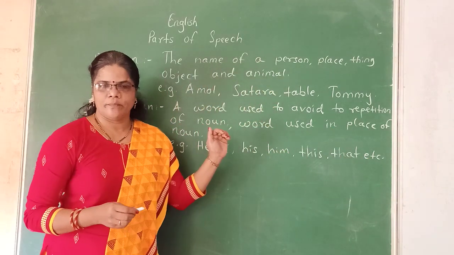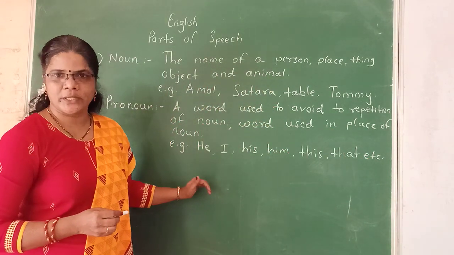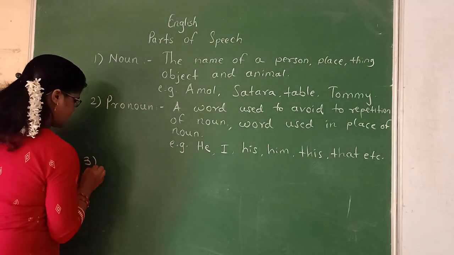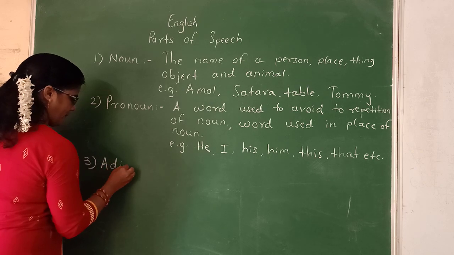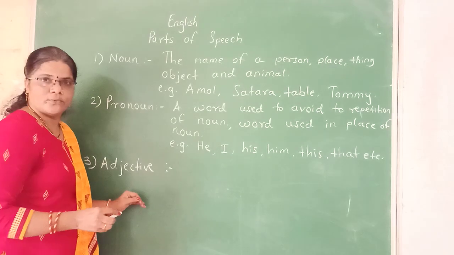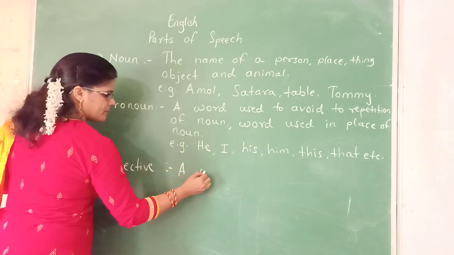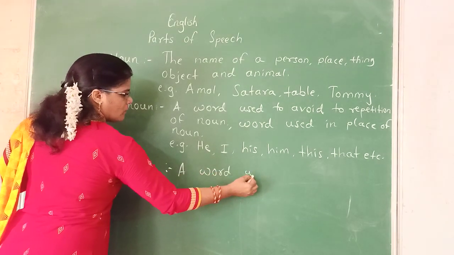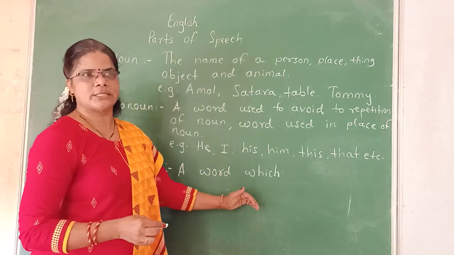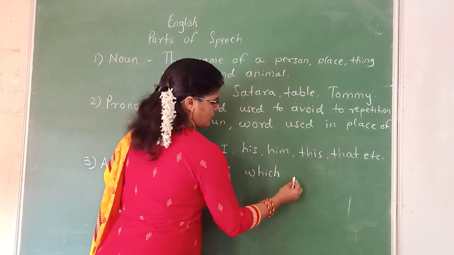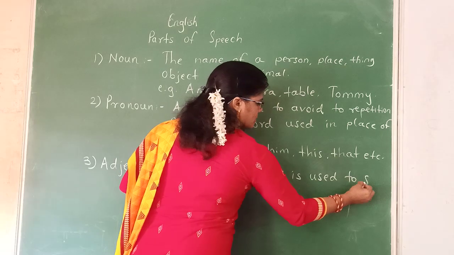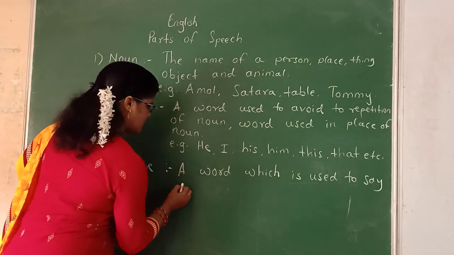This is pronoun. Now, third part of speech in English, and the third part of speech is an adjective. Then what is adjective? A word which is used to specify the noun, which tells us something more about noun, which is used to say something about noun.